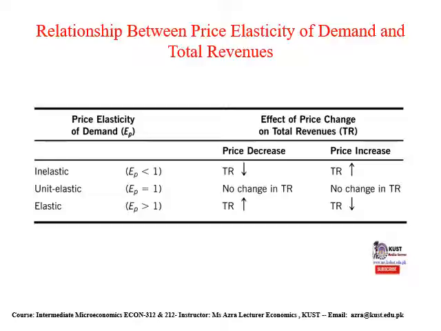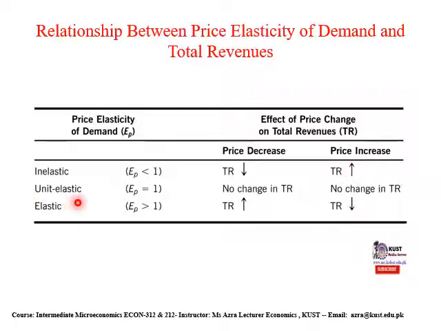In the case of an inelastic demand curve, price elasticity will be less than 1. When price decreases, total revenue also decreases. Due to an increase in price, total revenue will increase.